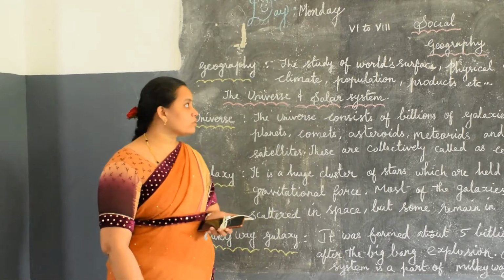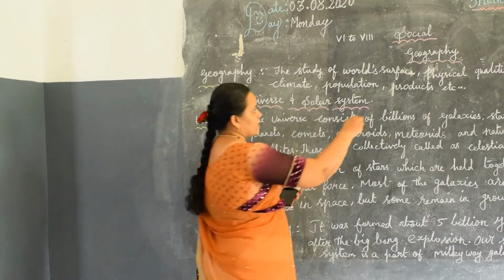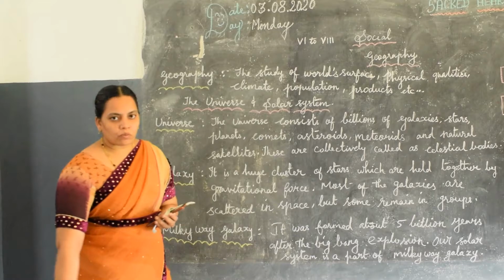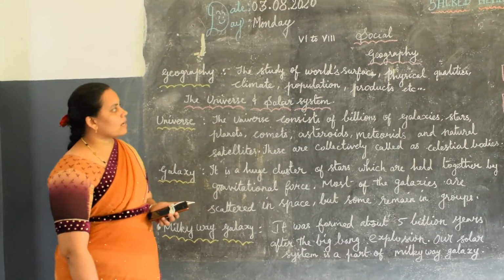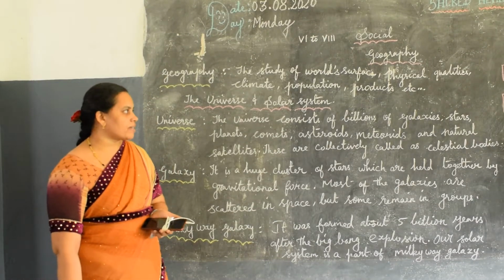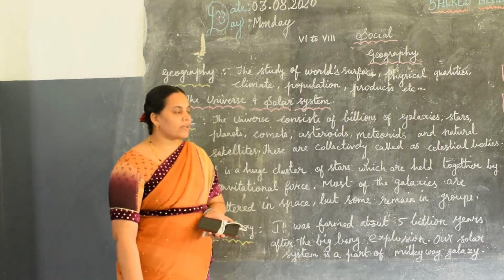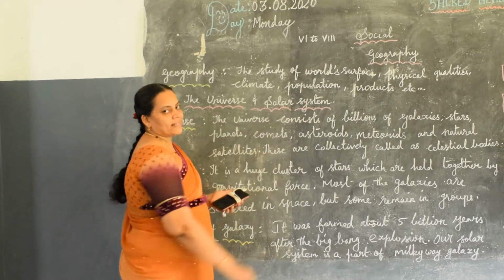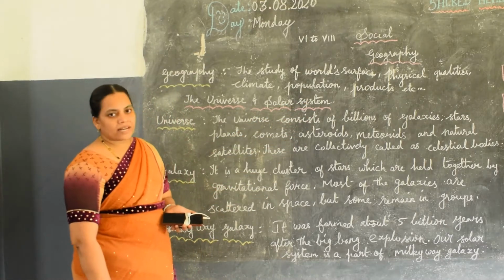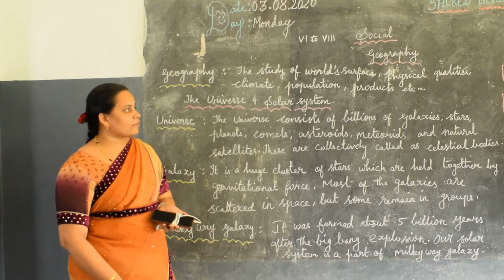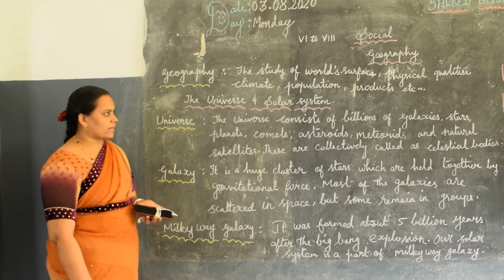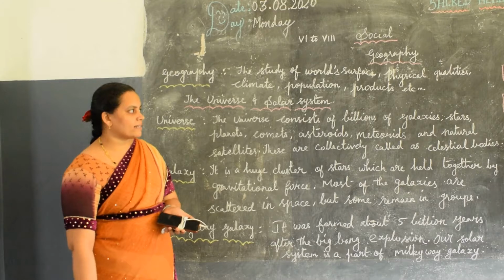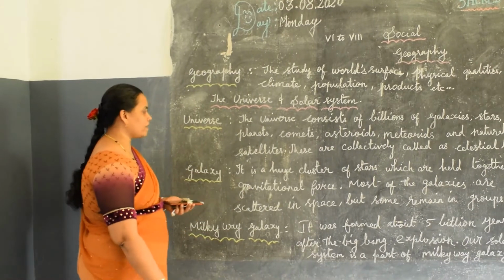We are going to see about social subject geography. Here, do you know what is geography? Geography is the study of world surface, physical qualities, climate, population, product, etc. So, study of world surface and physical qualities, தட்ப வெப்பநிலை, climate and population, product, etc. இத பத்தி தெரிஞ்சுக்கிறதா வந்து geography.